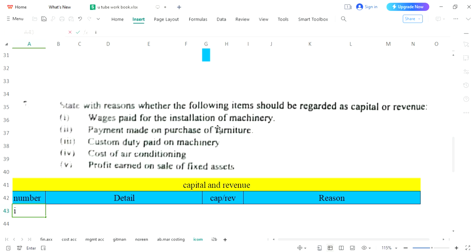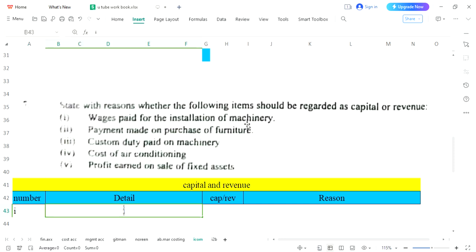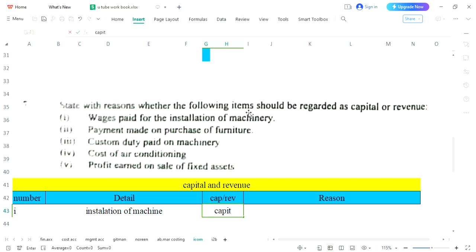Since this sort of installation would not be in the regular course of business, it is not a usual practice, it would be installed once in the life of the machine. So in the first entry we have seen installation of machine. Another thing you have noticed is that I am not talking about wages. We are talking about installation. We have talked about machinery. So our focus is machine, which is your asset. That is why you have decided it is capital.